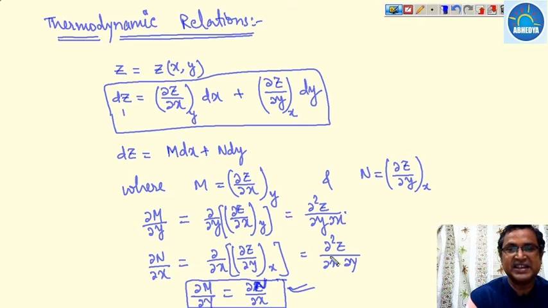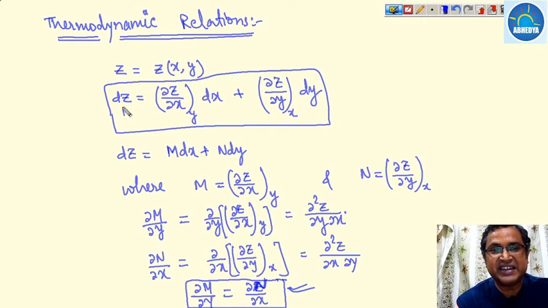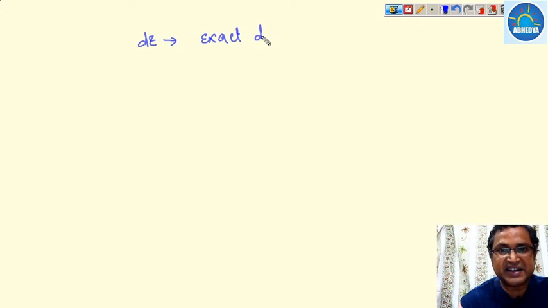If this is satisfied, then we say that z is a function whose dz is an exact differential.